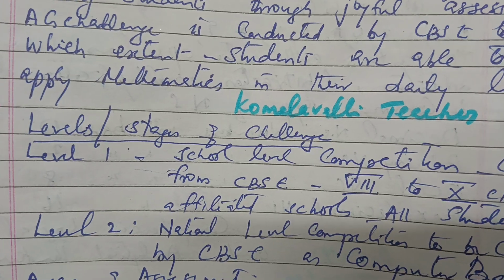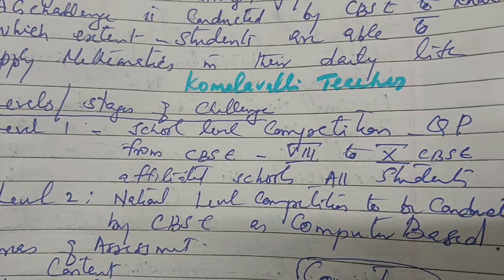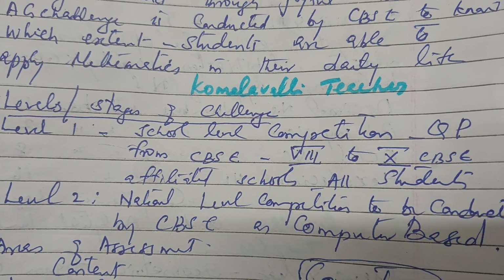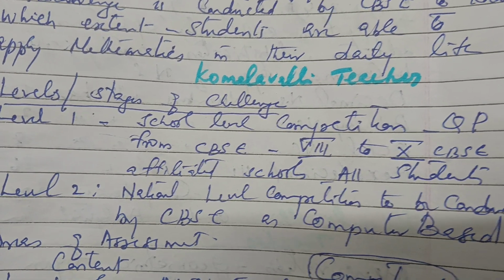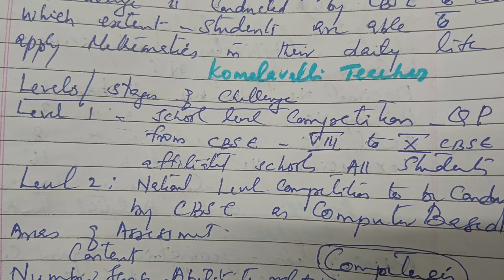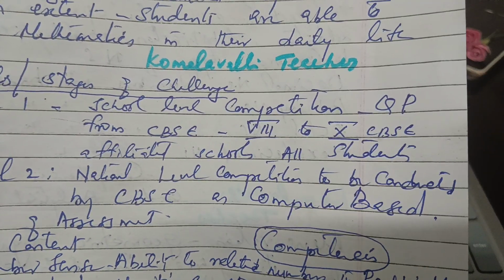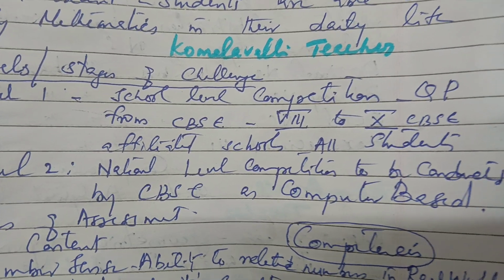Then comes the levels or stages of the challenge. So I have written it here this way: levels and stages. First level, school level competition. The children from 8th standard to 10th standard, question paper from CBSE. All affiliated schools can participate. And level 2, national level competition to be conducted by CBSE as a computer-based assessment.